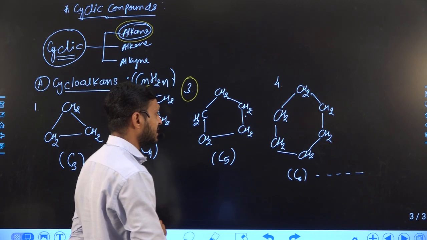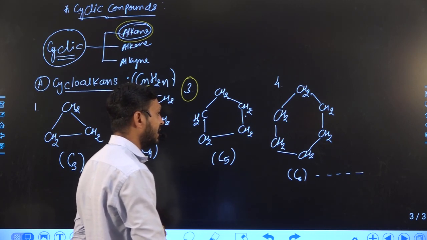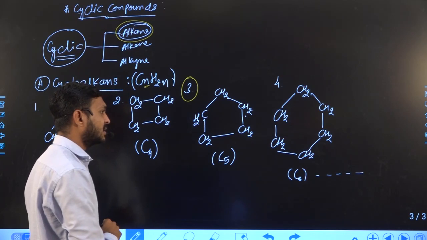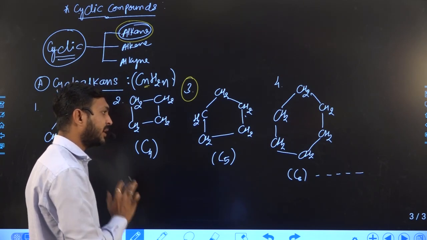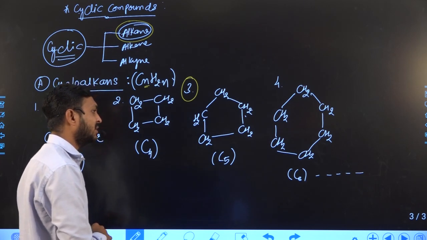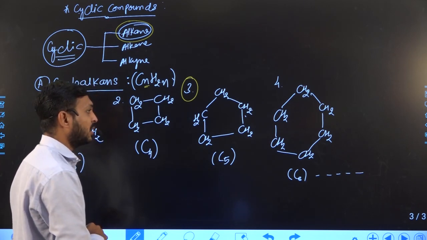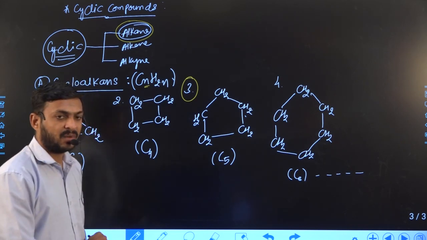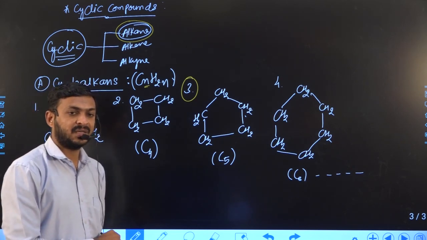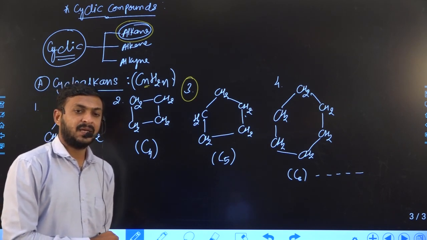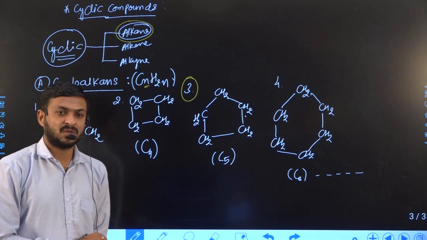When we classified alkane, alkene and alkyne, the general formula of alkane in open compounds is CnH2n+2, for alkene CnH2n, and for alkyne CnH2n-2.